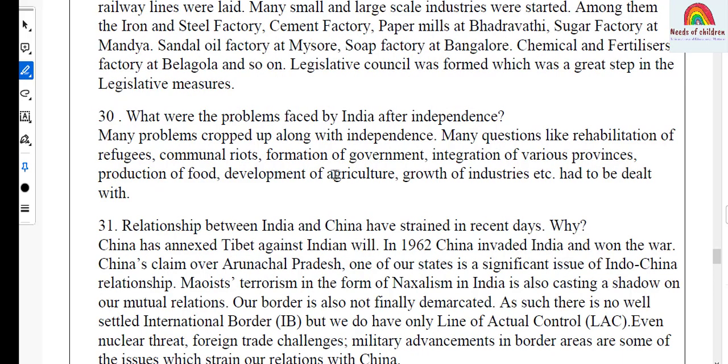Let's move on to question number 30. This is the question from history, India after independence. And the question, what were the problems faced by India after independence? Many problems cropped up along with independence. Many questions like rehabilitation of refugees, communal riots, formation of government, integration of various provinces, production of food, development of agriculture, growth of industries, etc. had to be dealt with.